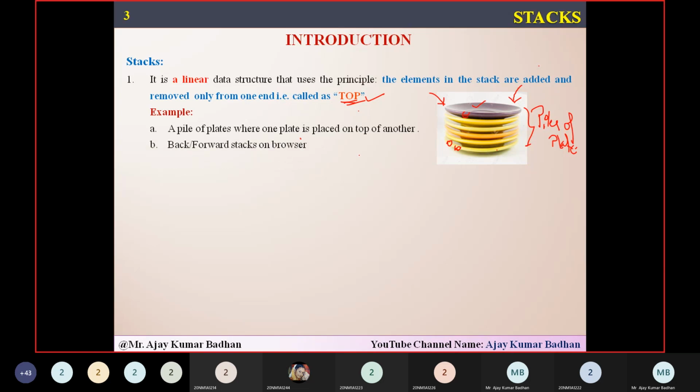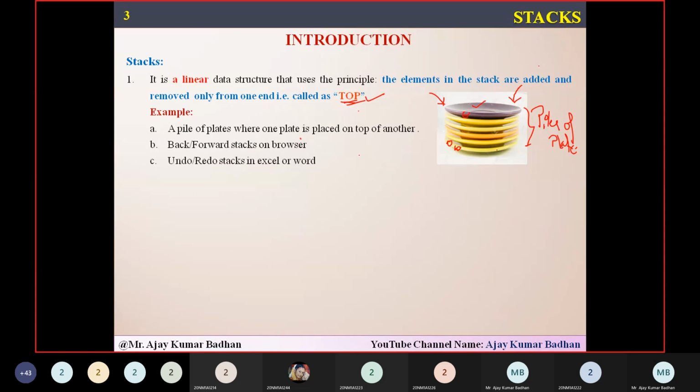Now, the best practical example related to it is the stack in a browser. As I told you, I have opened a YouTube channel, right? I have opened one YouTube, and in that I have opened two to three windows, three different videos. Now, if I want to move to the next video, I can simply click on that arrow button present on the top left. If I want to go to the previous video, I have to press the previous arrow button, which is present on the top left, isn't it? So in that way, we are doing exactly this. This is an example related to the stack.